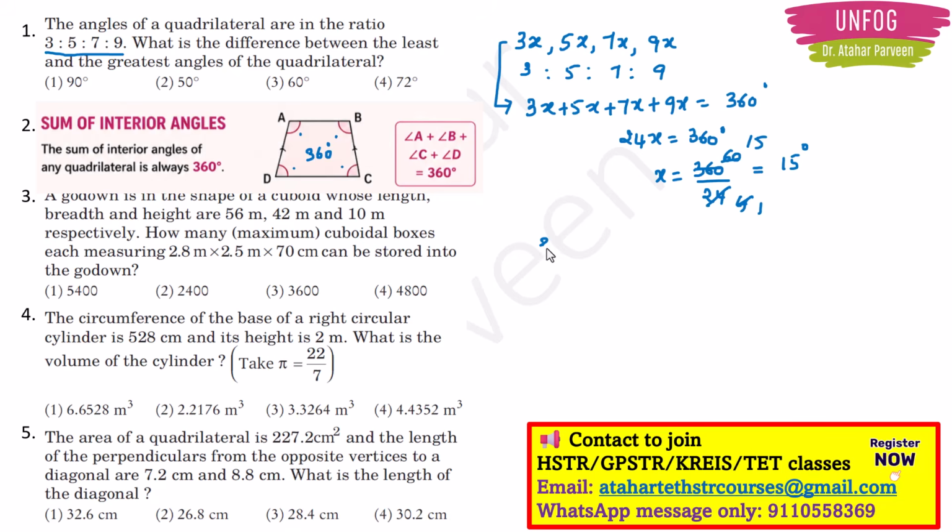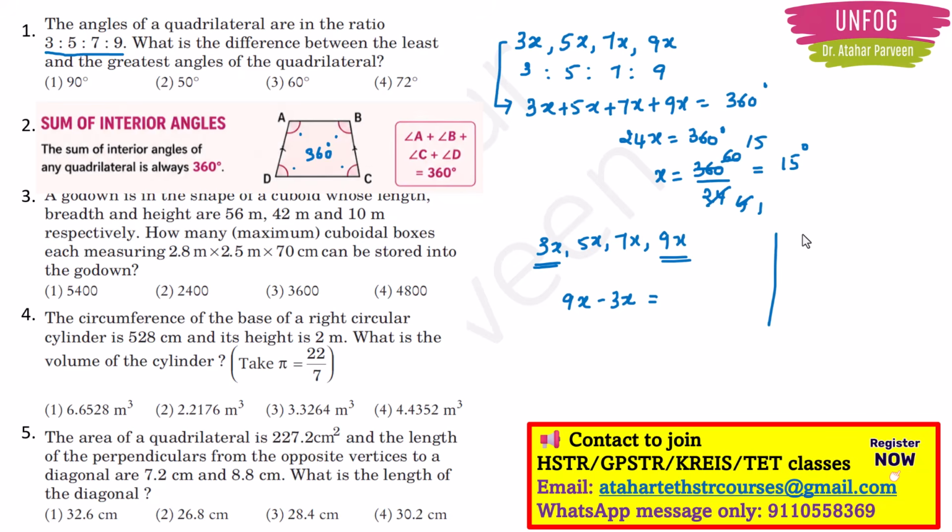Now among 3x, 5x, 7x and 9x, which is the greatest angle? The biggest angle is 9x. Which is the smallest angle? It is 3x. As per the question we have to find the difference between the greatest angle and the least angle, so I have to find 9x minus 3x. That will be my final answer.